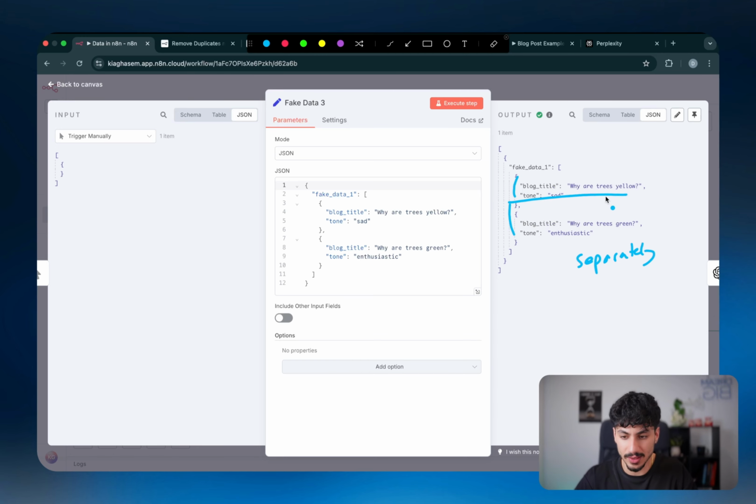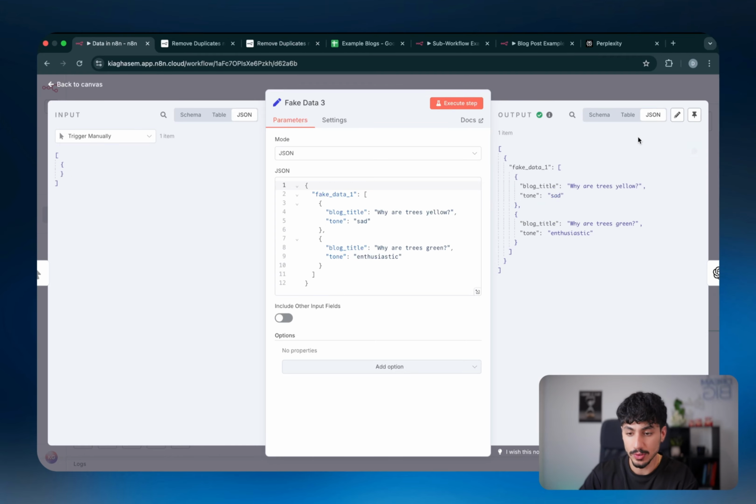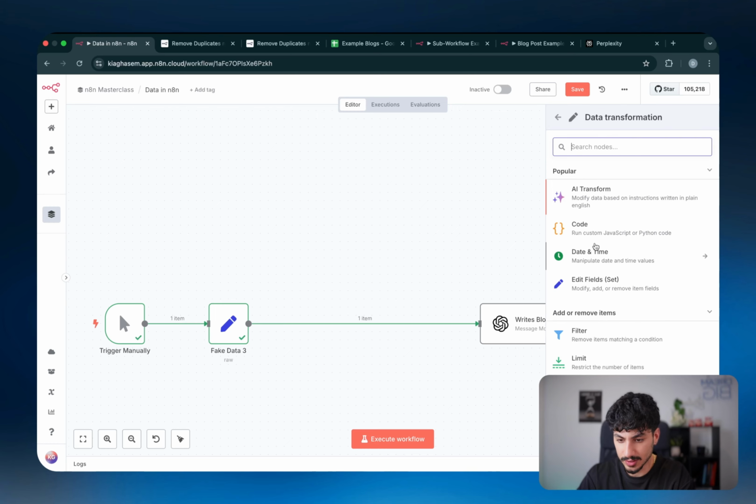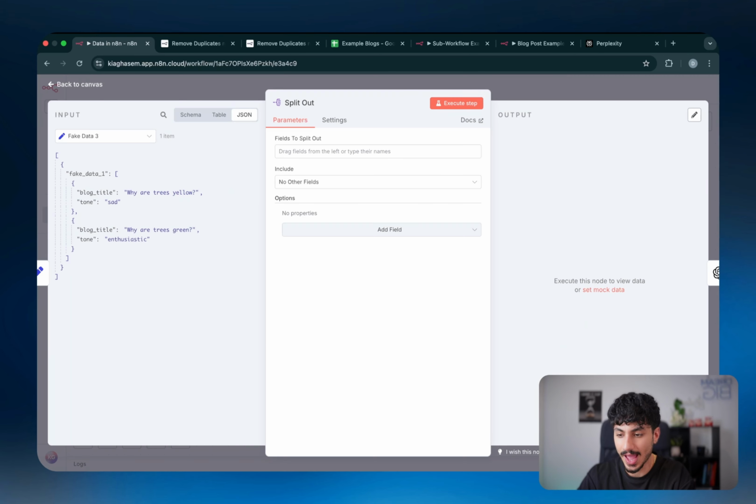So we want to separate these 2 objects so that it runs once for this and it runs once for this. The way we'd do that is we would just click out of it and then click on plus, go to data transformation, and then add the split out node. Split out node is also a very, very useful node.